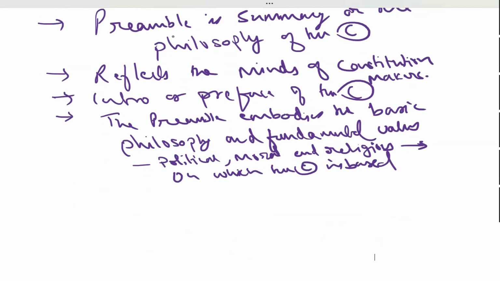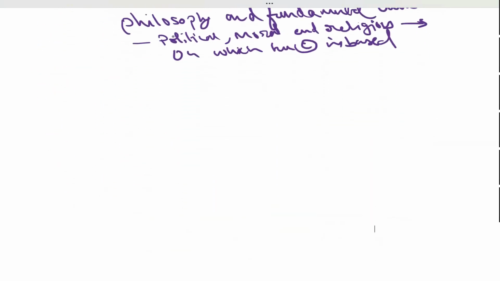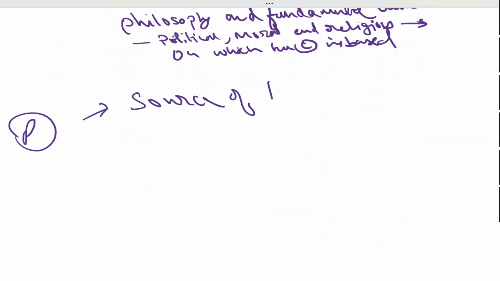The preamble of the Constitution contains mainly four things. The preamble talks about what is the source of the Constitution, right? When it says we the people of India, our Constitution starts with we the people of India, having solemnly resolved to constitute India into such and such. So when we say this, it declares the source of the Constitution.